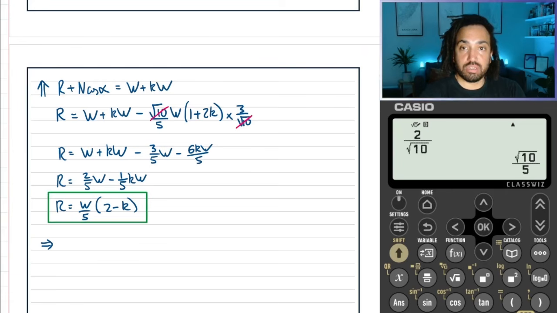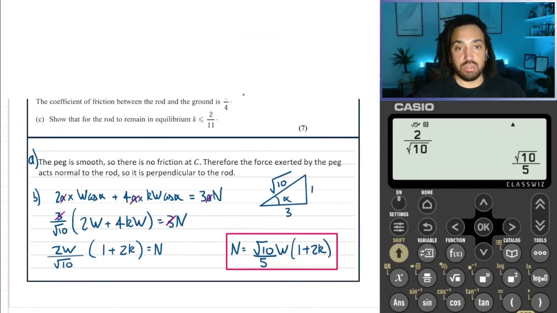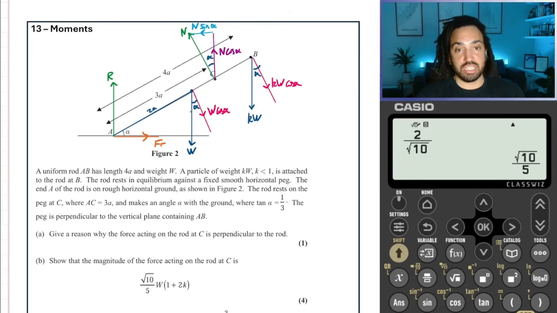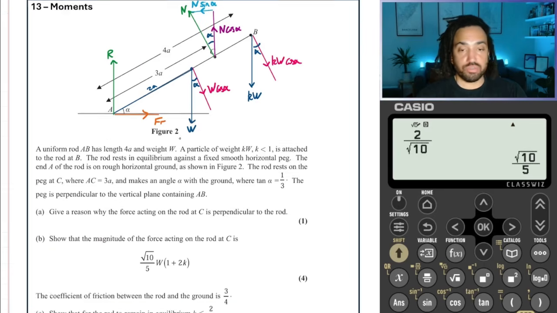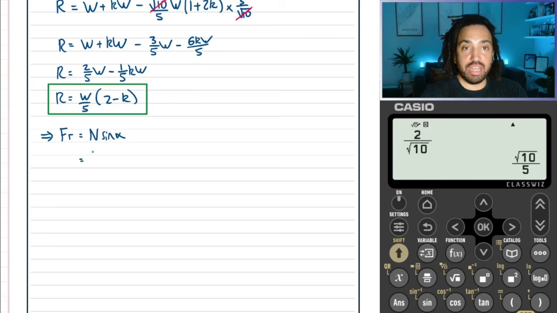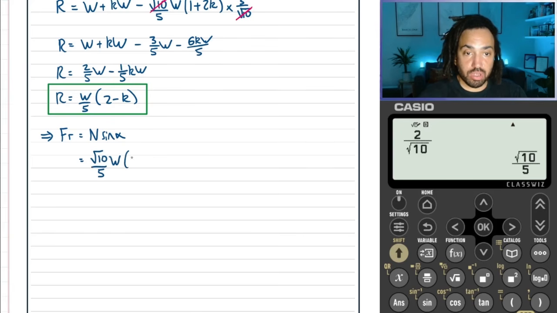Okay, so now to the horizontals, and the horizontals, we have the frictional force needs to balance with N sine alpha. That's it, that's the only ones going horizontal. So friction is equal to N sine alpha. Okay, so N, as we said before, was root 10 over 5 W, 1 plus 2K.